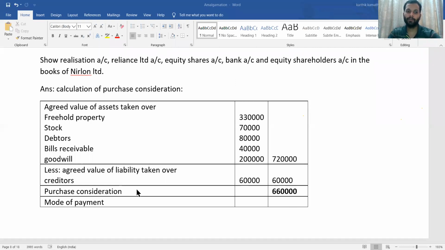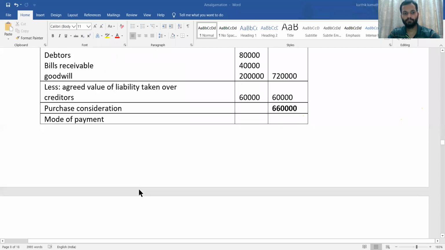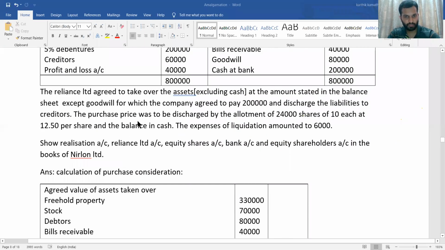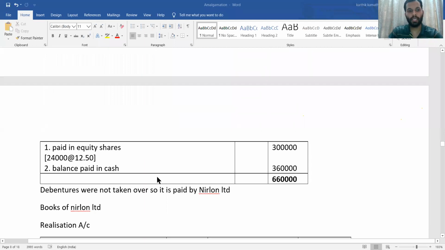Then mode of payment. How are you going to pay this total? Once you see the adjustment, purchase price was to be discharged by allotment of 24,000 shares of 10 each at 12.5 per share. So basically 24,000 into the premium value, which is directly given. That is issued at 12.5.